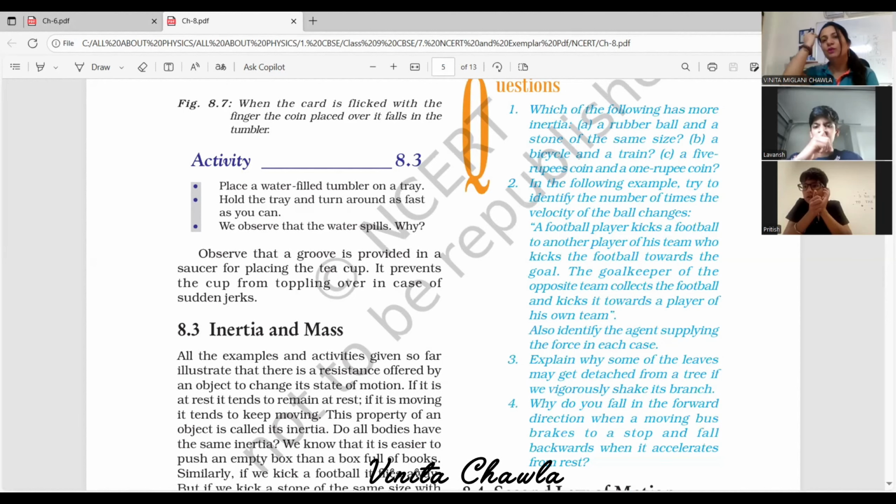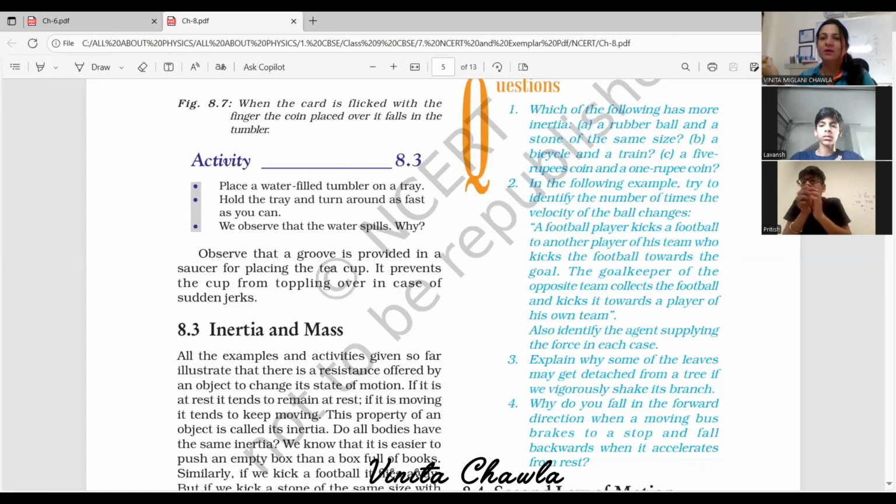Which of the following has more inertia? A rubber ball and a stone of the same size. Question number one goes to Lavansh. A stone. Why stone? Because it's heavy. Yes, more mass implies more inertia, right?